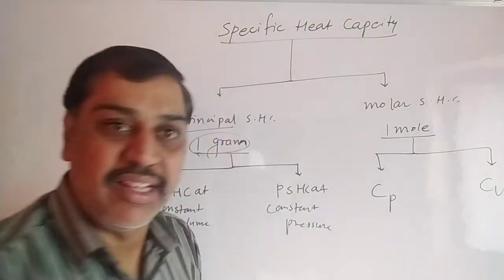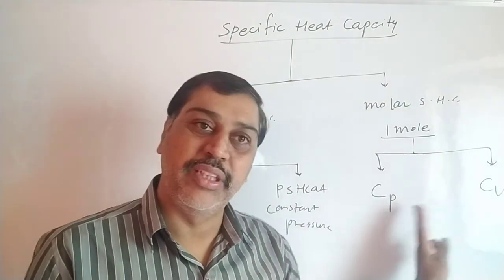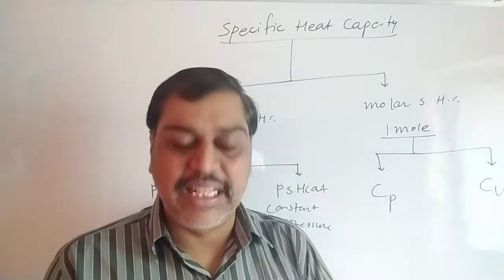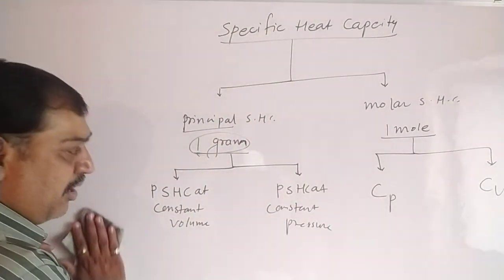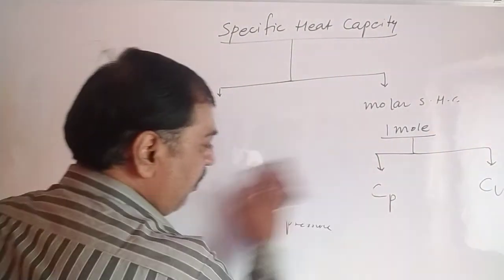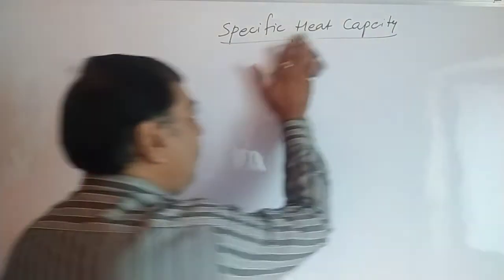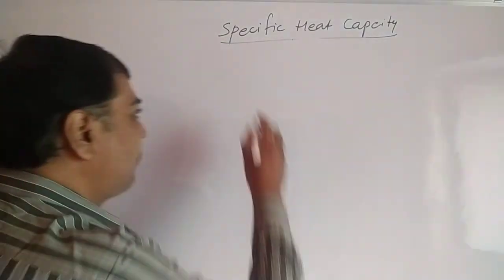Cp and Cv we can say. At constant volume, heat is supplied to increase 1 mole of substance; at constant pressure, heat is supplied to increase 1 gram of substance. So these are the basic parts we have learned about principal specific heat and molar specific heat, the types of specific heats. Now in this topic we have to derive the equation for specific heat capacity, and that is said to be Mayer's relation.